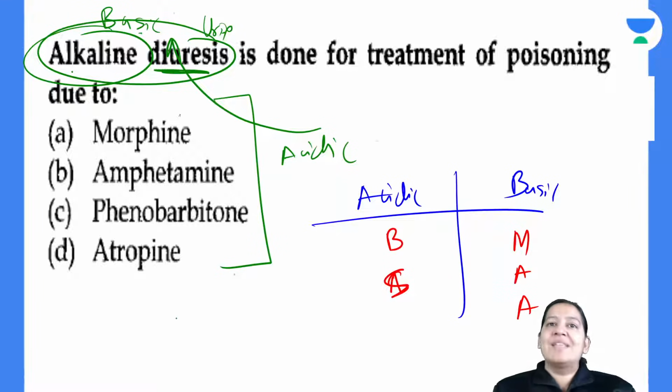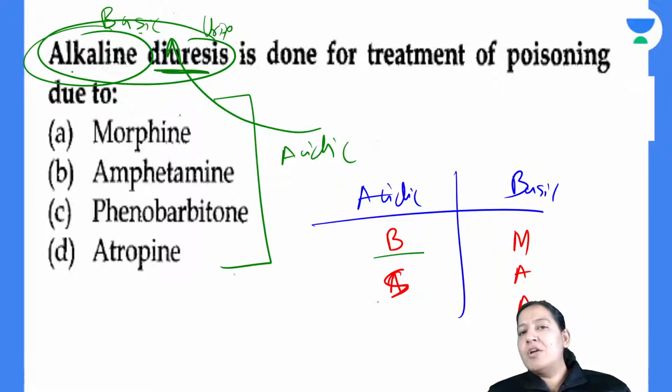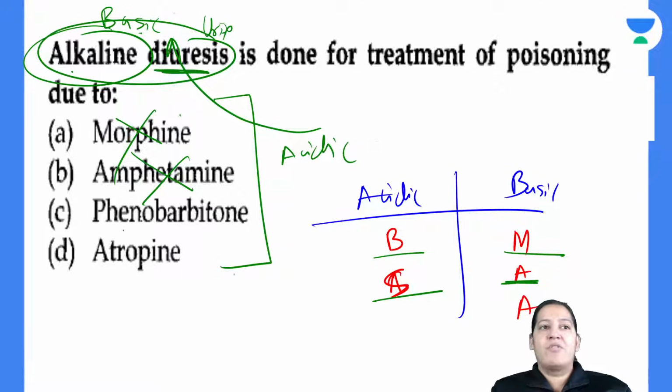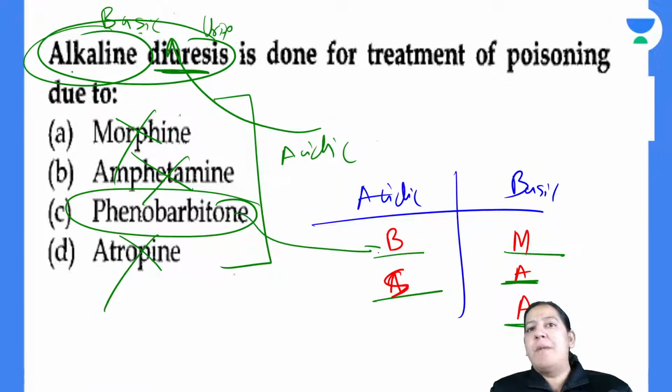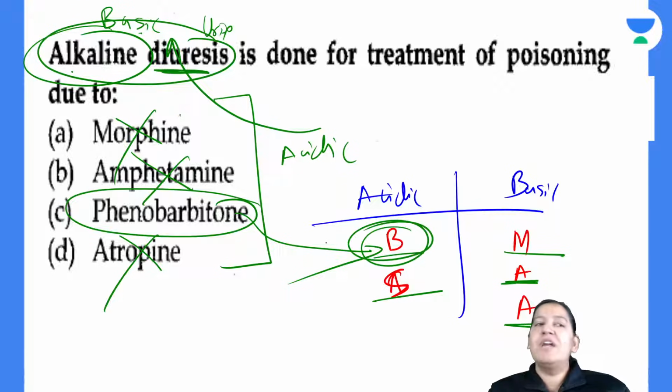So which of the following is the acidic drug? That is the question. Barbiturate or salicylate, whichever option you see. It is not morphine, it is a basic drug. It is not amphetamine, it is a basic drug. It is not atropine, it is a basic drug. So the answer is phenobarbital, which is one of the barbiturates. So the correct answer is C.